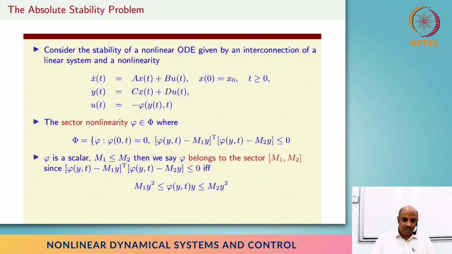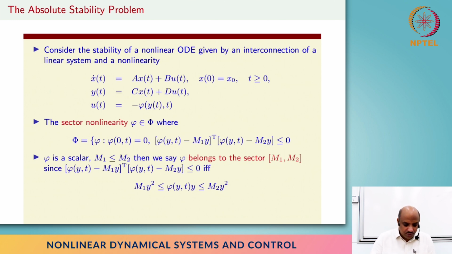Of course, even in the vector case, we still use this terminology that psi belongs to sector [m1, m2], where m1 and m2 now become symmetric matrices, where m2 minus m1 is typically non-negative definite. It's not necessary, but that's how it works, right?